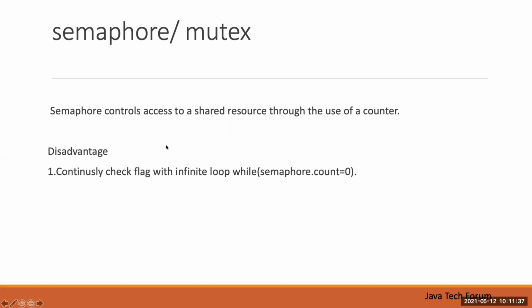The disadvantage of the semaphore and mutex is that there is no concept of a wait or blocking state, no option to move the thread into a blocking state when another thread is processing. So we have to handle it in code itself. We need to check the semaphore count, whether it's 0, whether the lock is released or not. For that we have to run an infinite while loop, until the count becomes 0.